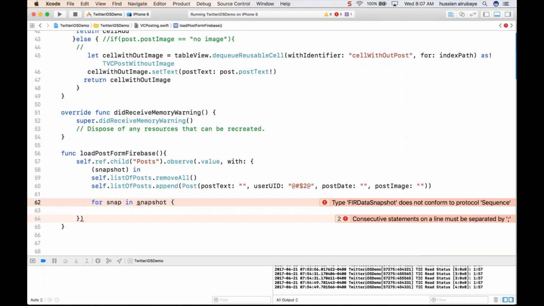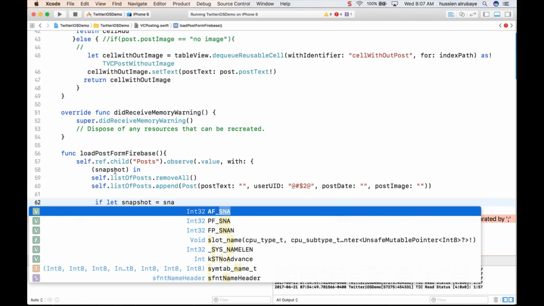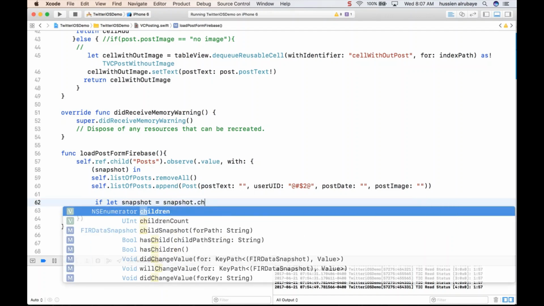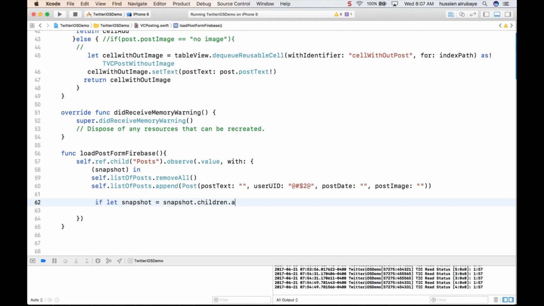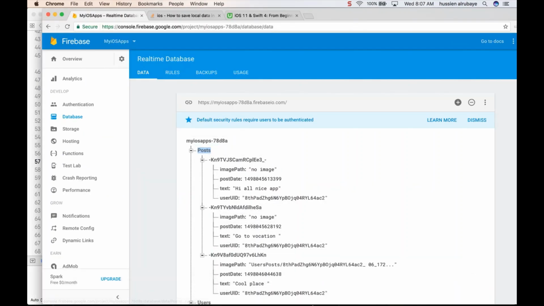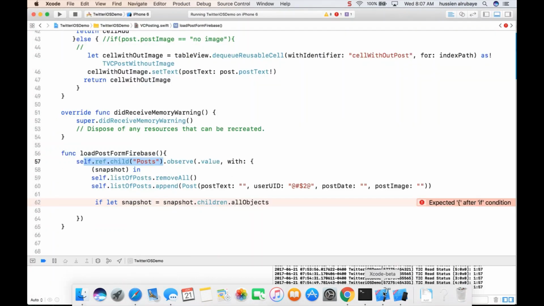Hey, wait a second, I think again I have an error. So I have to say it this way. I say if let snapshot be equal to snap, which is this one, whatever it has here. So I say snapshot dot children. Yes, I have to do it from the first file. So all the objects that I'm listening to. If I'm listening on the post, hey, I need all the objects under post. You bring me all these objects under post. So I bring them to me.